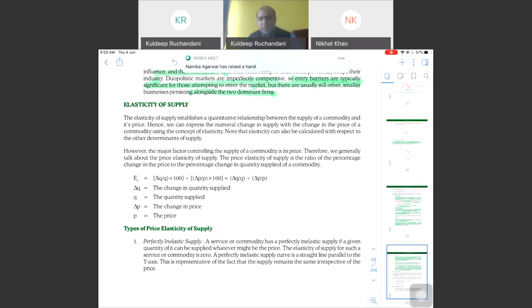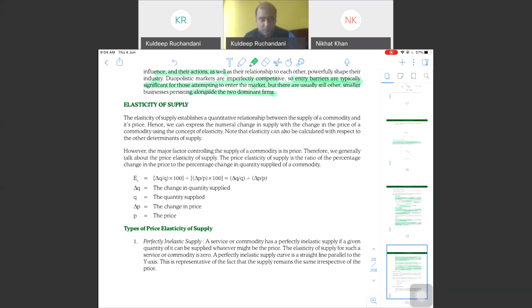Change in quantity supplied is exactly the same, in the same proportion as the change in price: unitary. Change in price is less than the change in quantity supplied. So the percentage change in quantity supplied is more than the percentage change in price. Will that situation be relatively elastic?